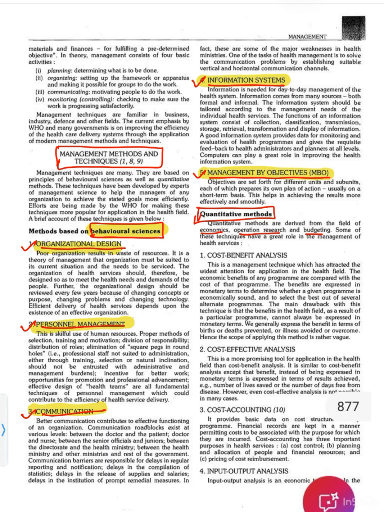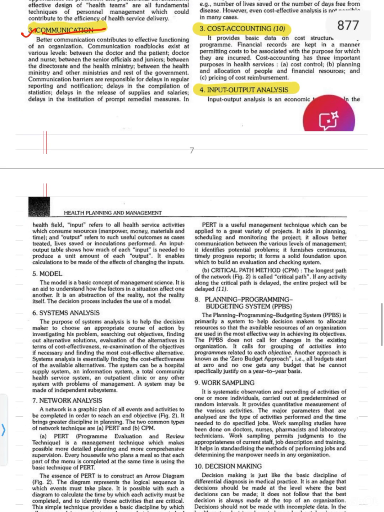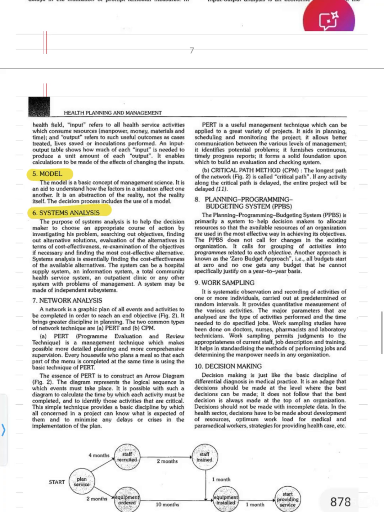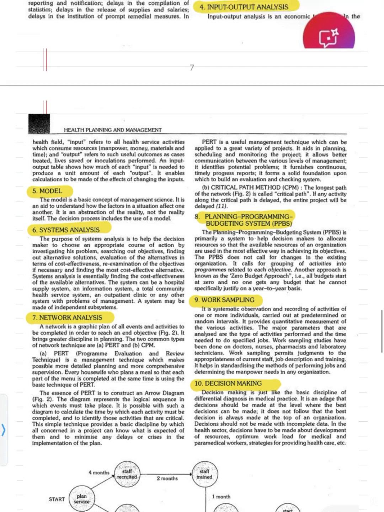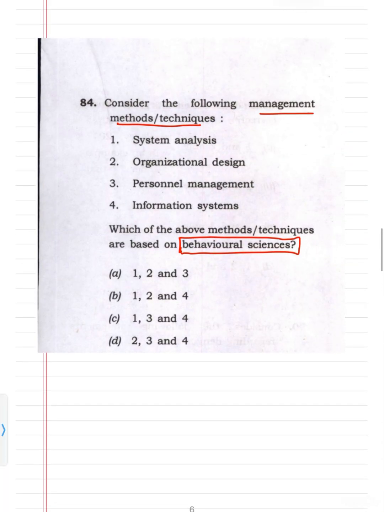Now the second category is quantitative methods. They are cost benefit analysis, cost effective analysis, cost accounting, input output analysis, model systems analysis, network analysis, planning program budget system, work sampling, and decision making. These are the components of the quantitative methods, but they are asking in the question about behavioral science. So we read that systems analysis is a part of the quantitative methods.